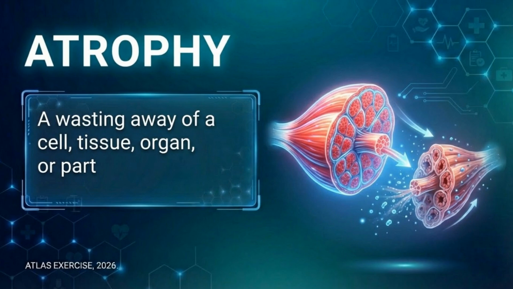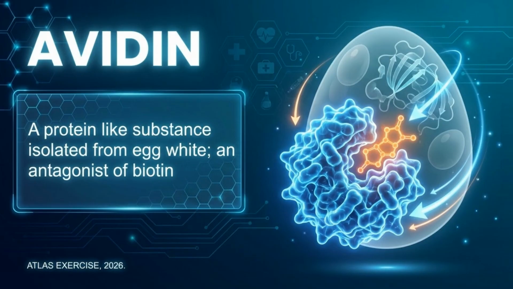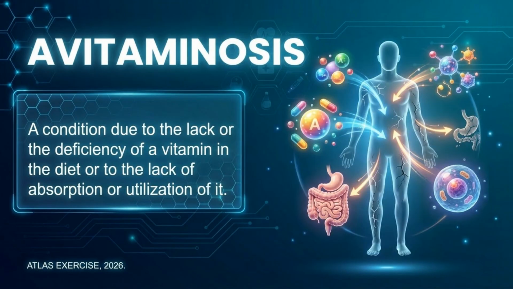Atrophy. The shrinking or wasting away of muscle or tissue due to inactivity, aging, or lack of nutrients. Remember that knowledge is fundamental when striving for optimal health and fitness. Avidin. A protein found in raw egg whites that binds to biotin, a B vitamin, and prevents its absorption. Cooking eggs destroys avidin. Avitaminosis. A condition caused by a long-term deficiency of one or more vitamins.